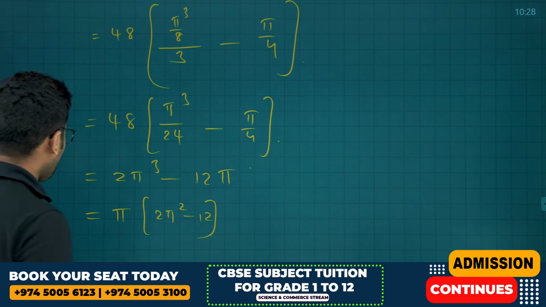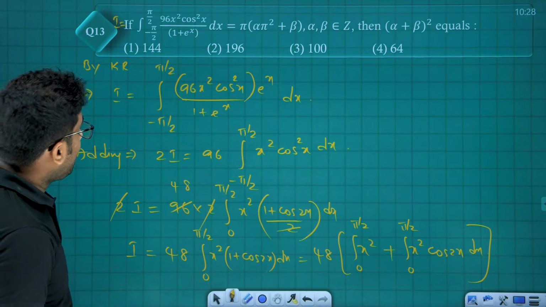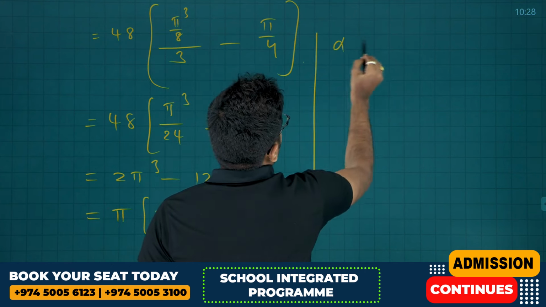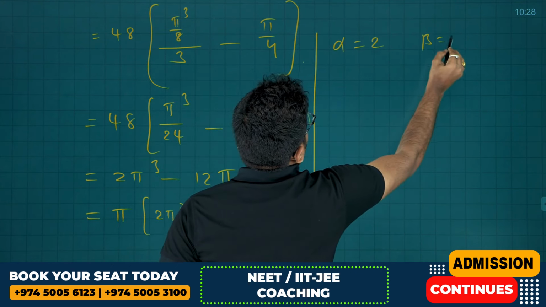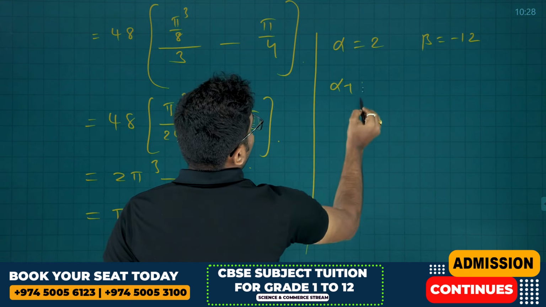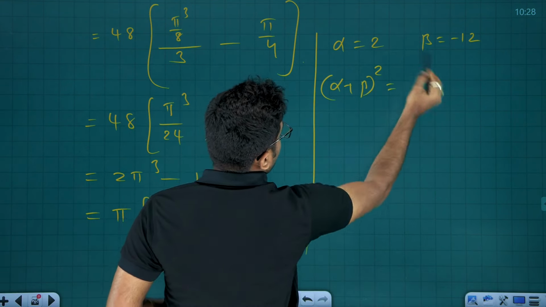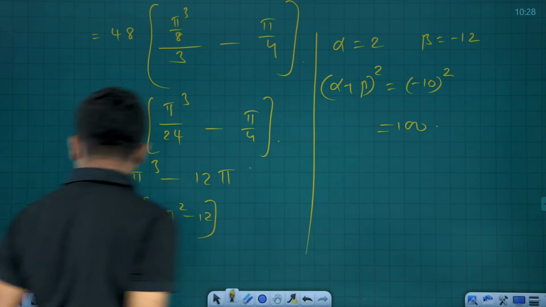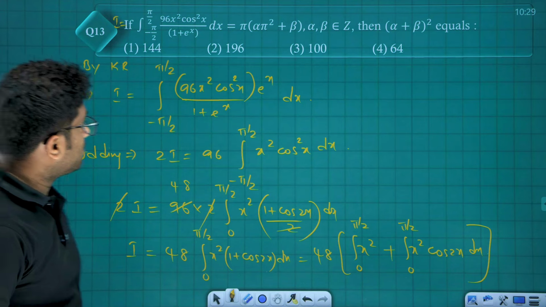They are asking us to compare with alpha and beta. Alpha is equal to 2, beta is equal to minus 12. Now alpha plus beta whole square, that is 2 minus 12, minus 10 whole square, which is equal to 100. So the result is 100, friends.